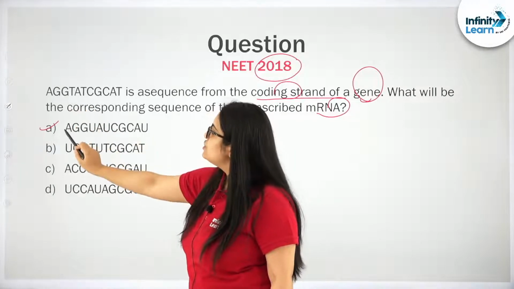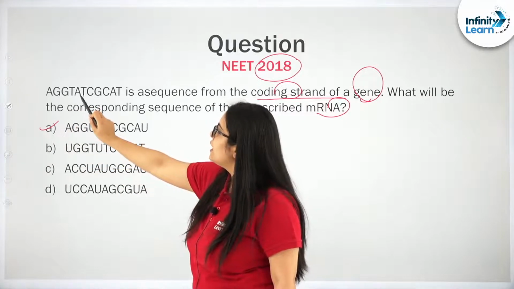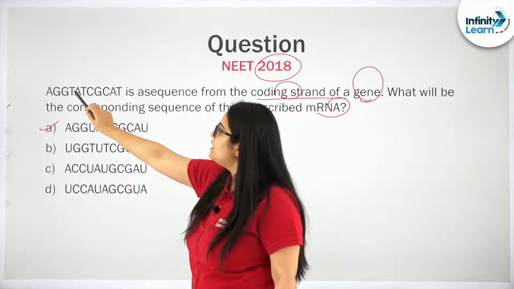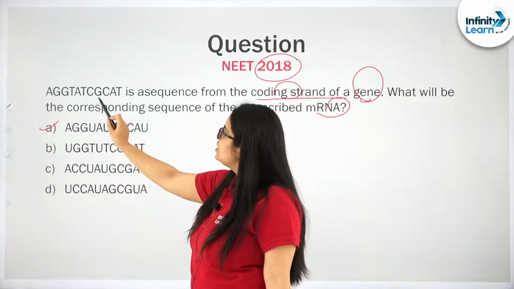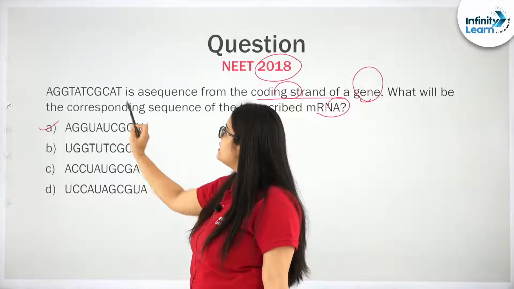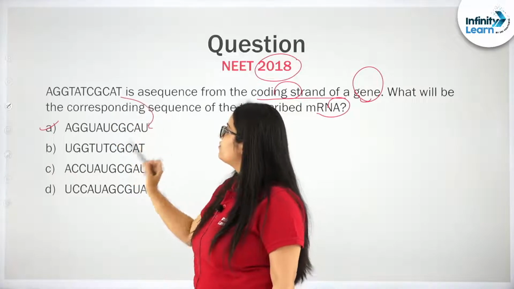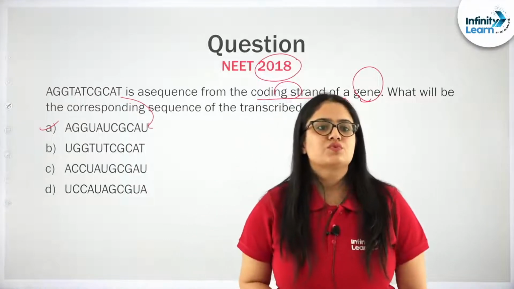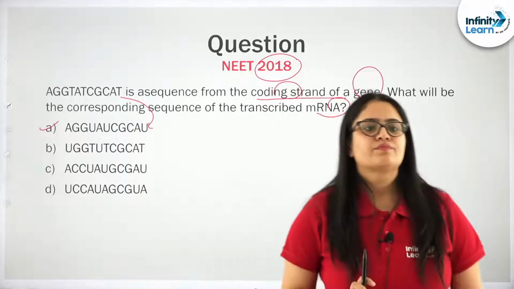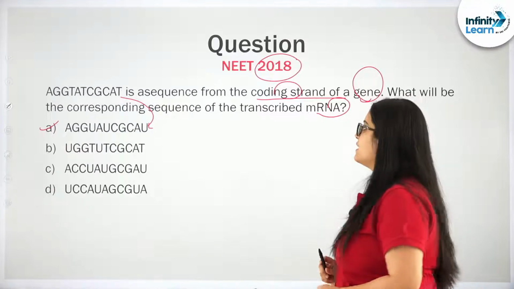So, A, G, G, T, A, T; in spite of T, they will have U, uracil, A, U, then G, C, G, C, C, G, C, A, and again in place of T it will be U. Simple, very important question, very conceptual, please remember this. Okay, now let us take the next question.